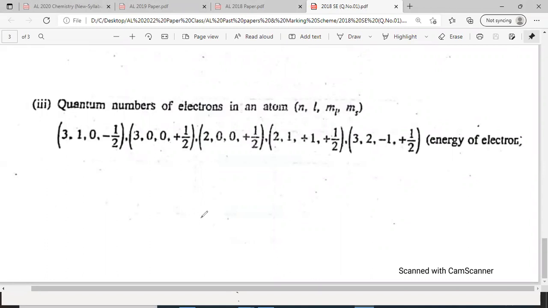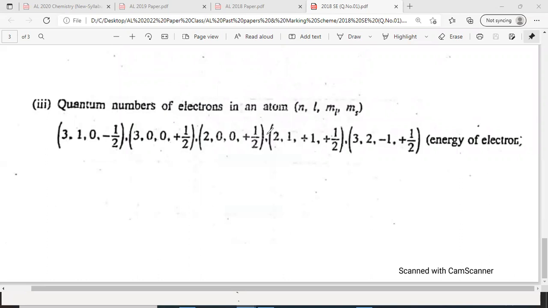Okay, last part of this 2018 paper, quantum numbers. Quantum numbers were introduced to the syllabus in the 2011 A level. Before the 2011 A level, no quantum numbers. You will never find questions on quantum numbers in papers before 2011. From 2011 onwards, they introduced this quantum number concept. Right now, there are 4 quantum numbers.